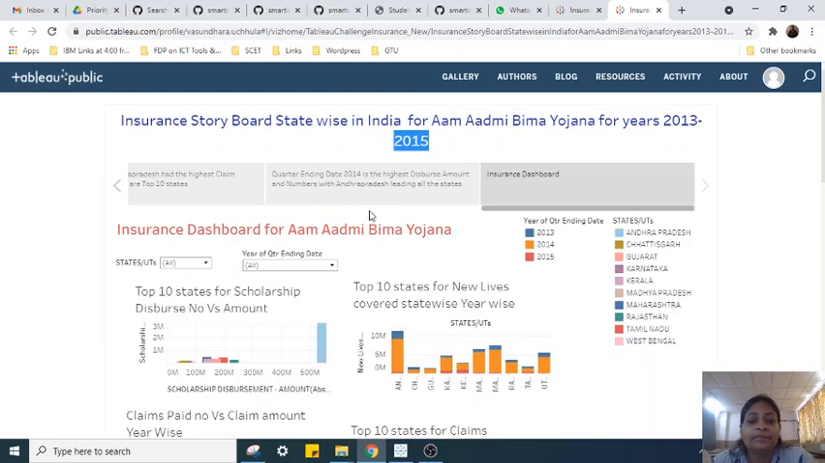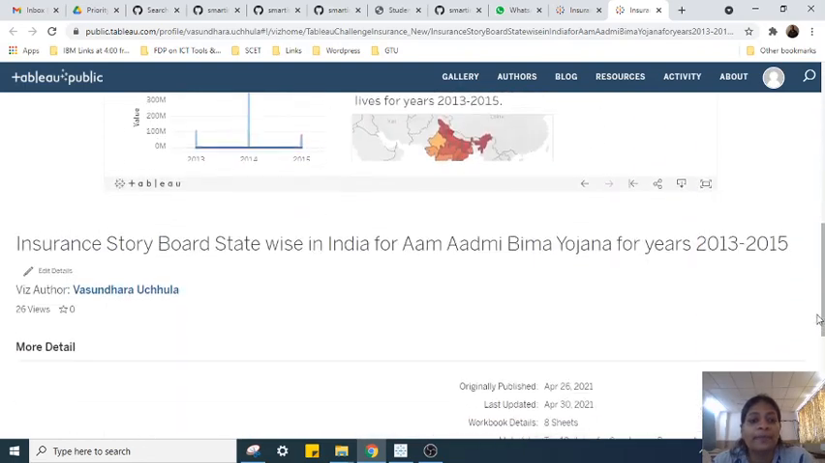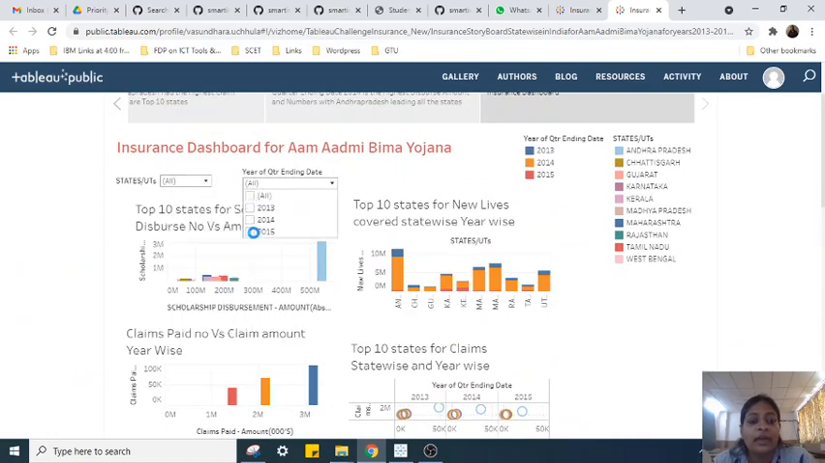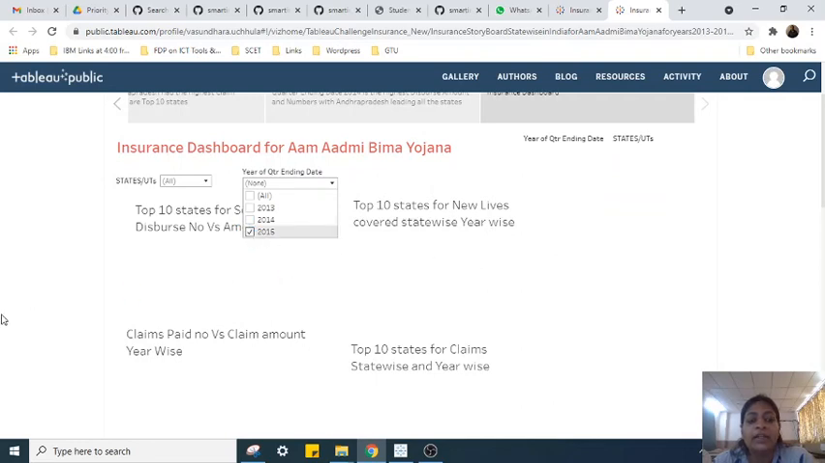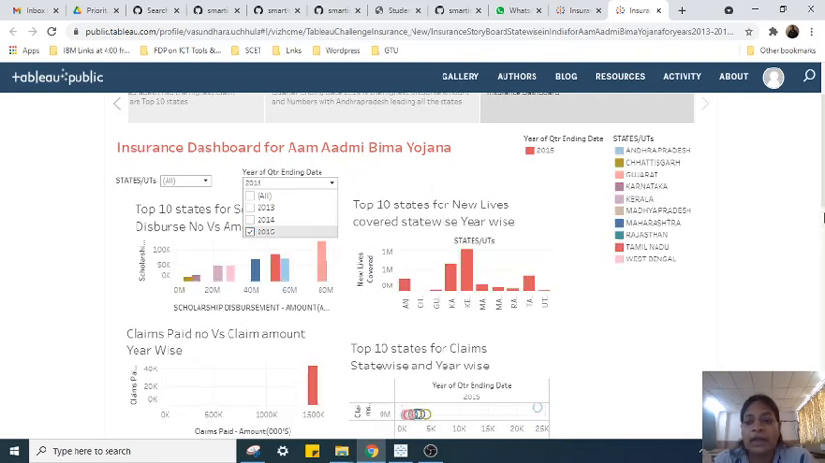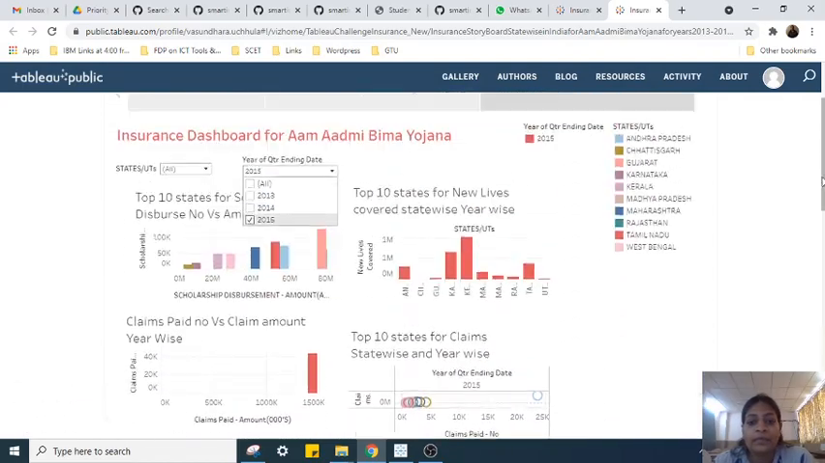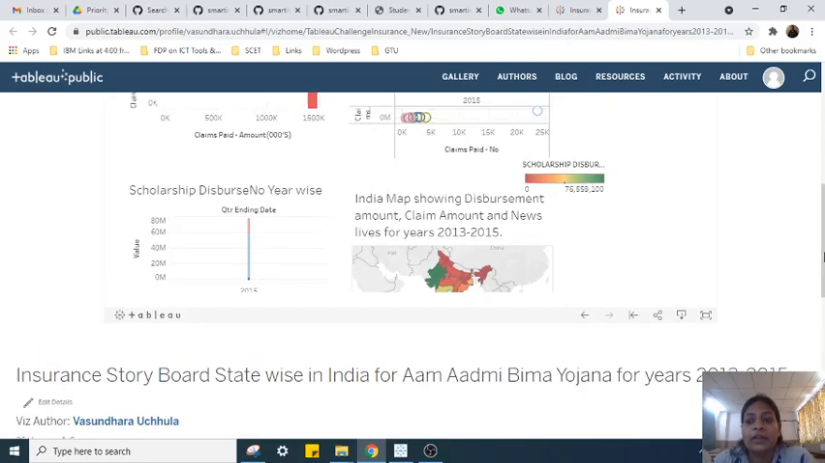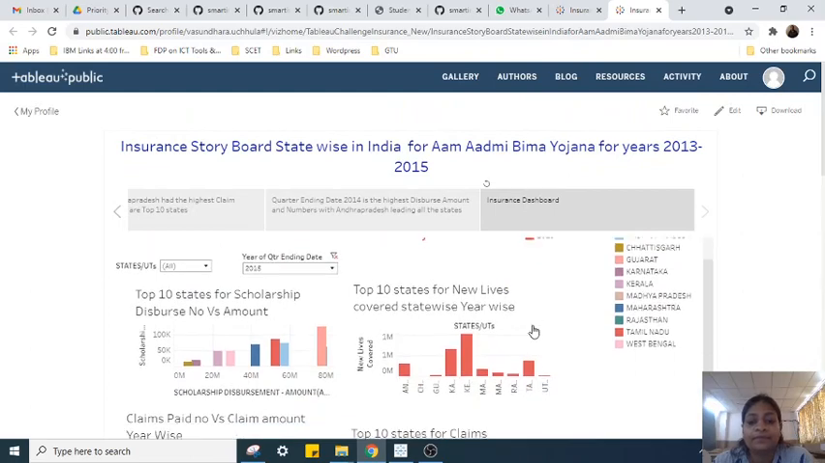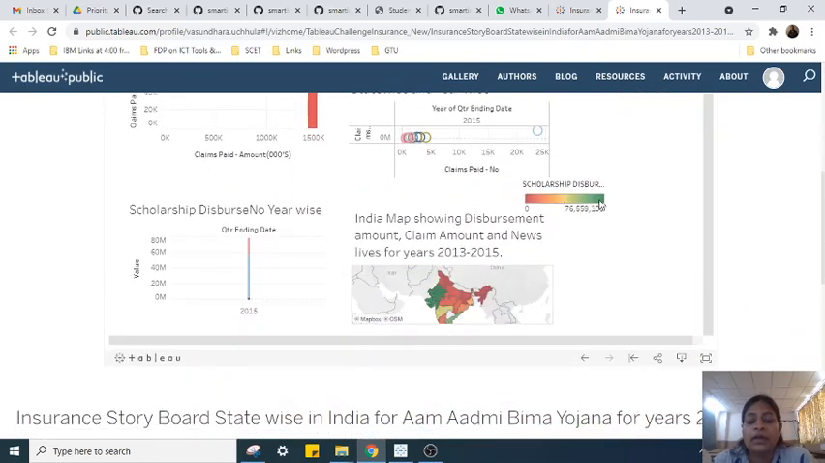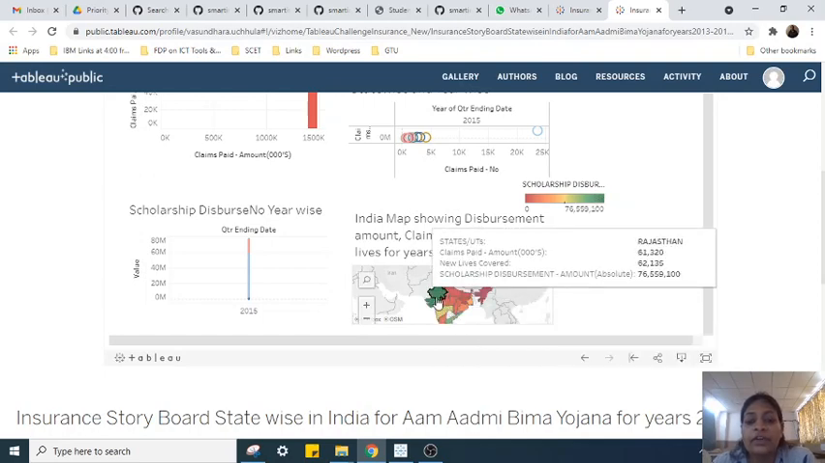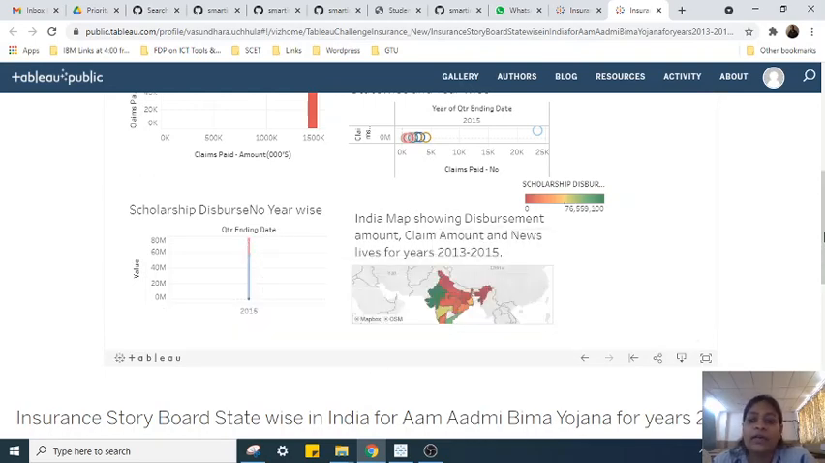And this is the last insurance dashboard. If you want to apply filters over here, if I want to select only a particular year, I can select the year and then check the approximate details that are shown over here. So for the year 2015, you can see here the green color is the highest scholarship disbursement amount. You can see the map has now comparatively changed for the year 2015, showing Gujarat and Rajasthan. So this is the year 2015.